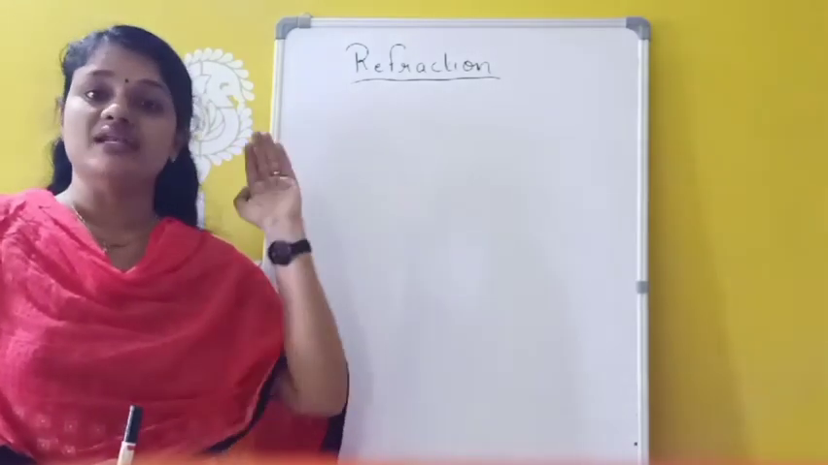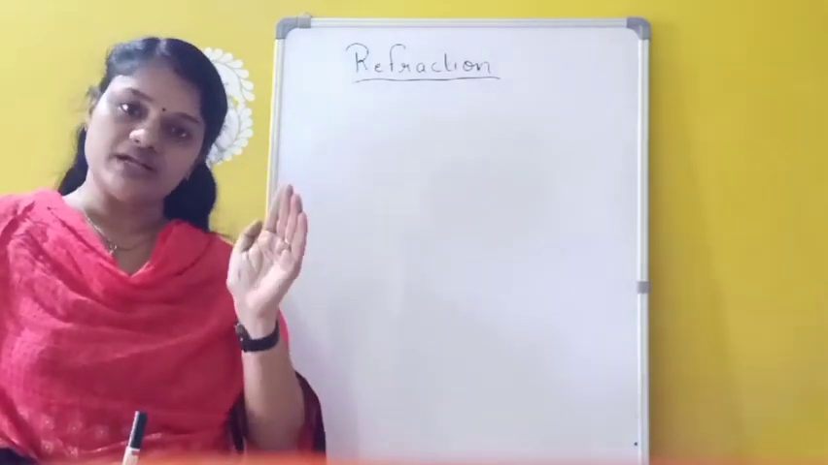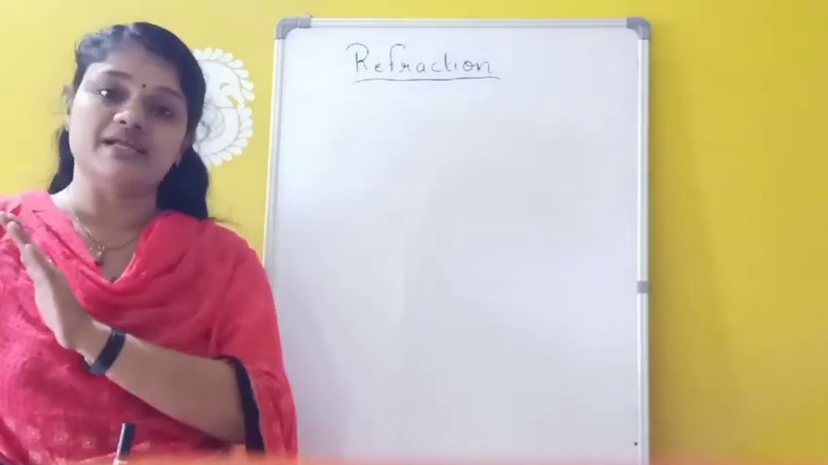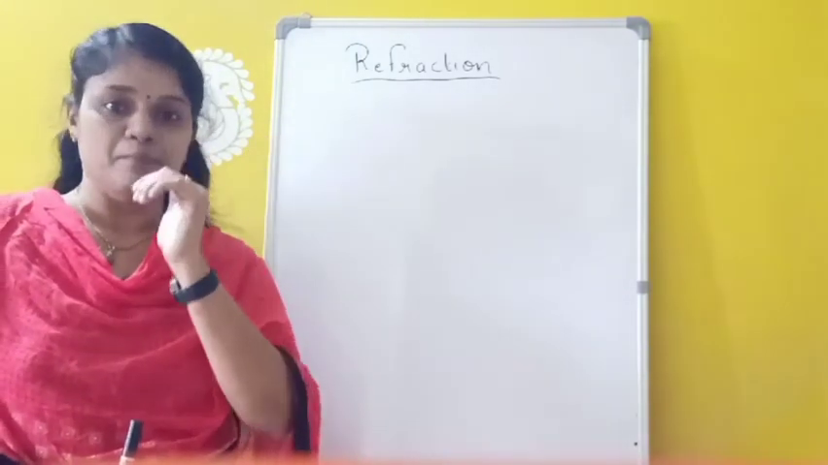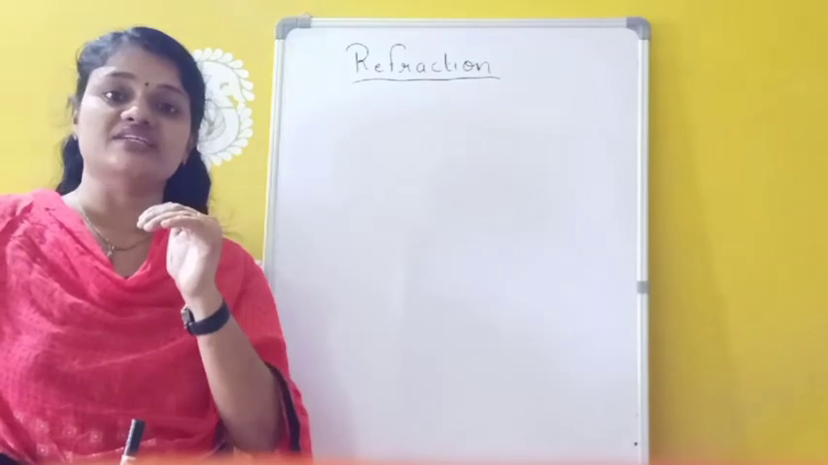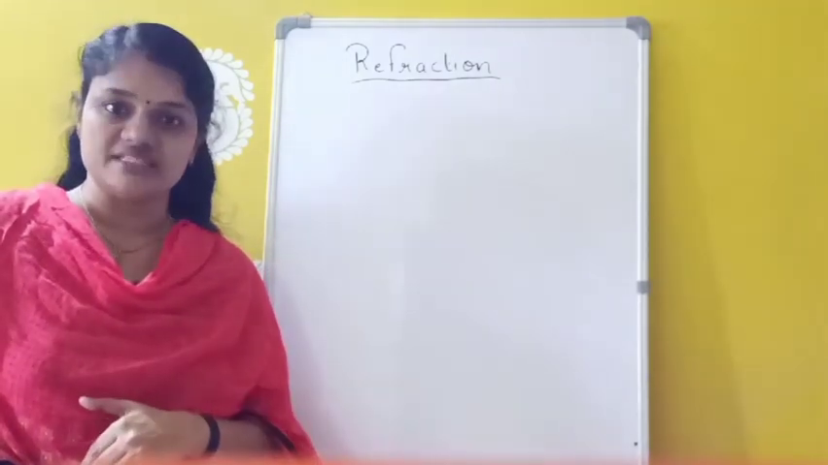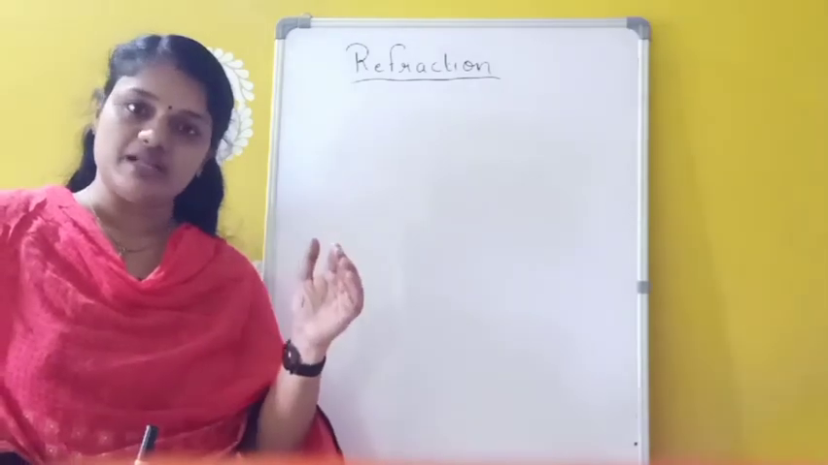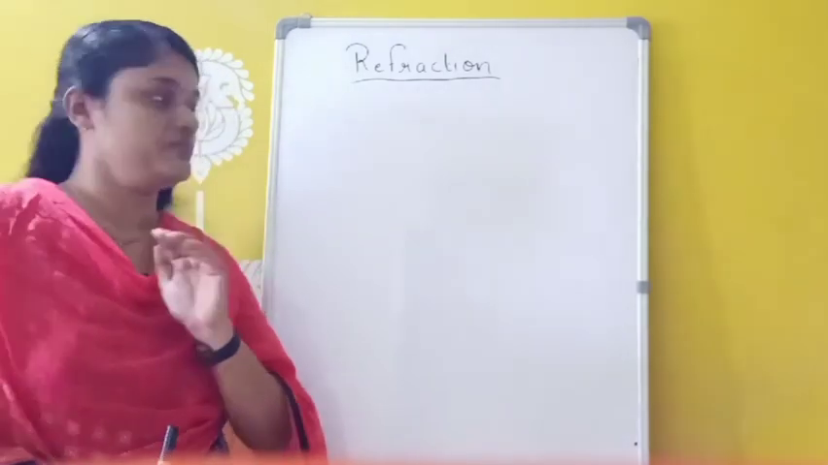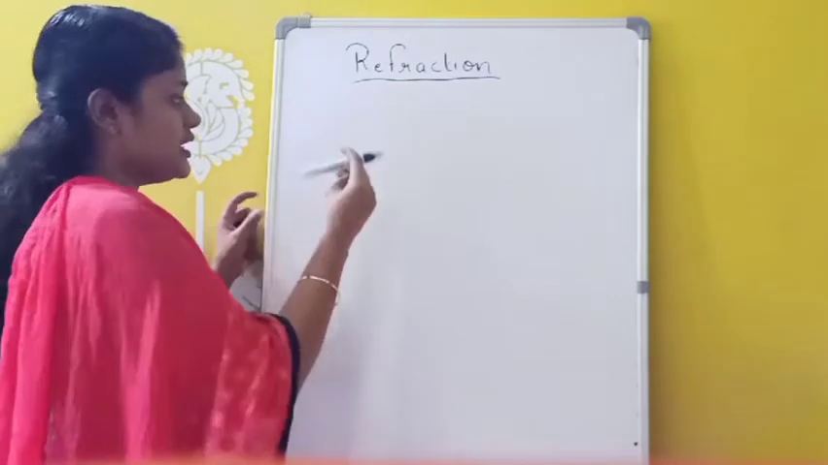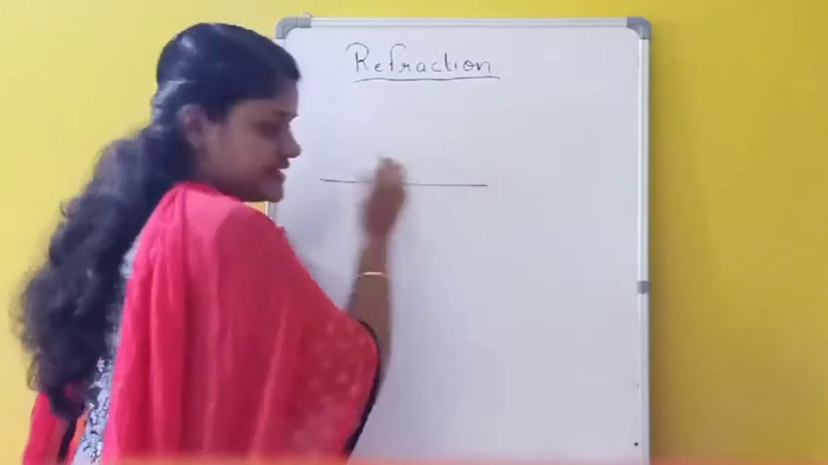But here when a light ray travels from one transparent medium to another transparent medium, this light ray will bend. And this bending of light ray is called as which one? Refraction. So refraction is the bending of light ray when it travels from one transparent medium to another transparent medium. Okay.